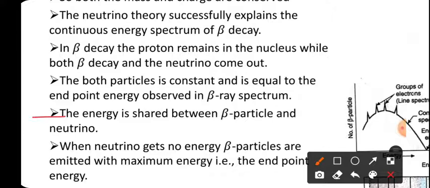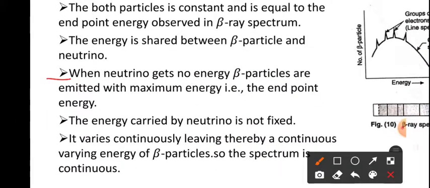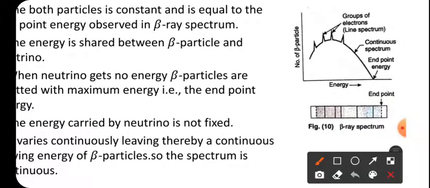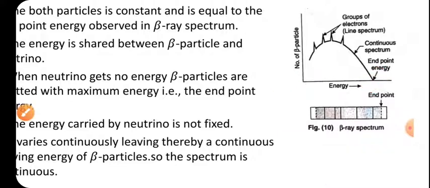The energy is shared between the beta particle and the neutrino. Energy will be shared between these two particles. When the neutrino gets no energy, beta particles are emitted with the maximum energy, that is the end point energy. So this much energy the beta particle has when the neutrino has energy 0.